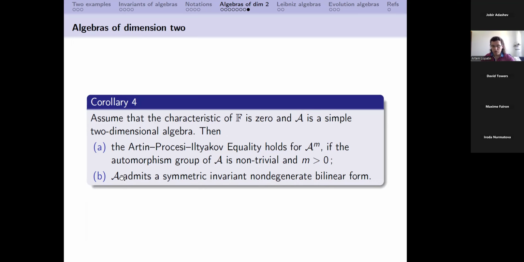This connection between simplicity of algebras and the presence of some bilinear form, I think it's quite interesting. For example, in case of Lie algebras, we can take the Killing form, and if the algebra is simple, then this Killing form is also non-degenerate, it's always symmetric, it's always bilinear, and it's always invariant as well. So this connection probably can be studied more deeply.